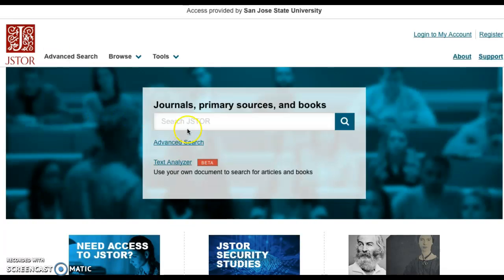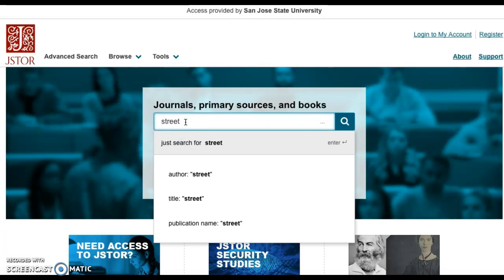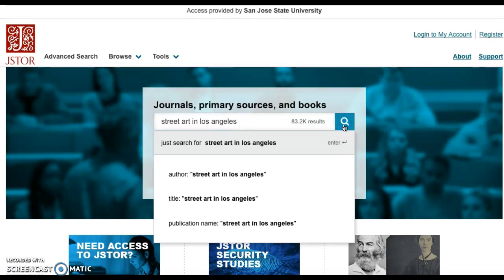So the first thing we're going to do is go to the search box here. And for this example, I'm going to go ahead and select street art in Los Angeles. Then you can either click enter or just click the magnifying glass.